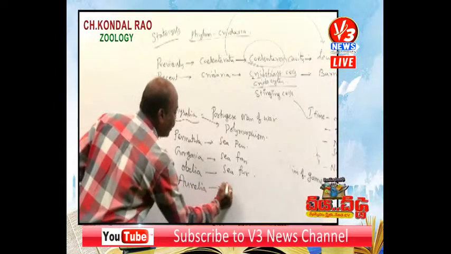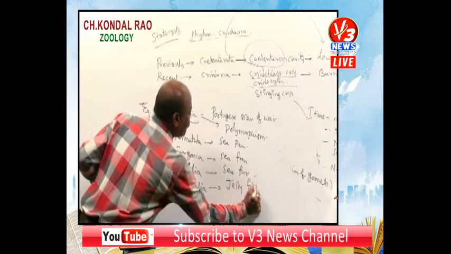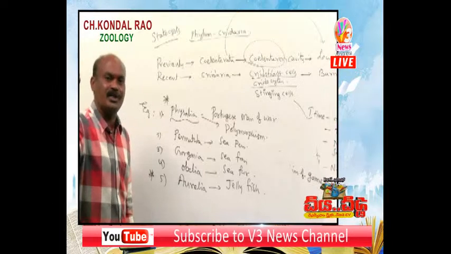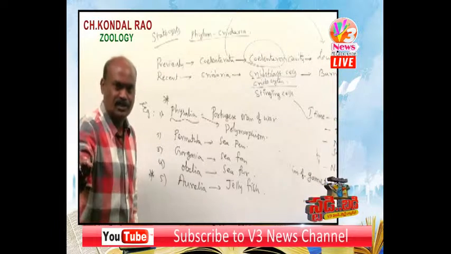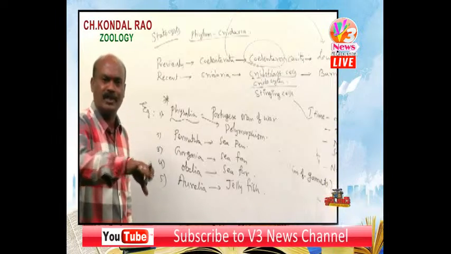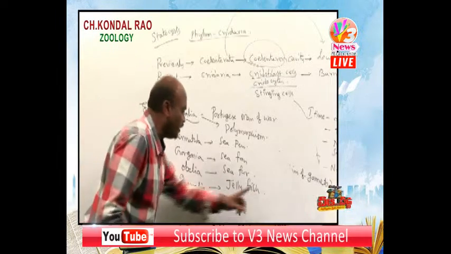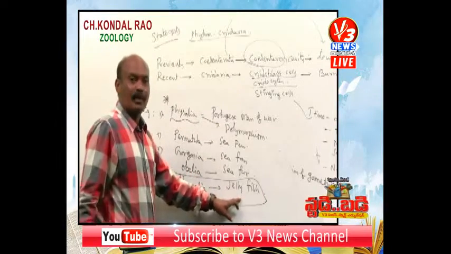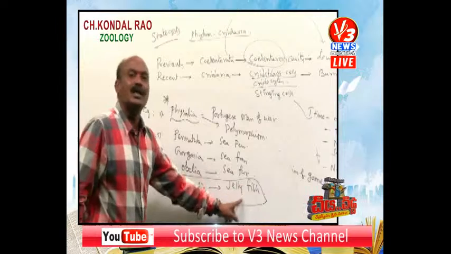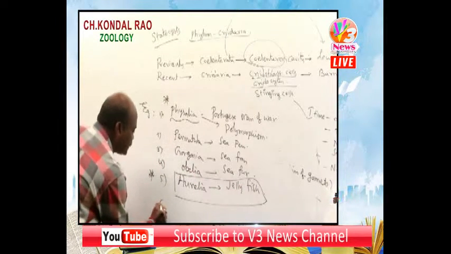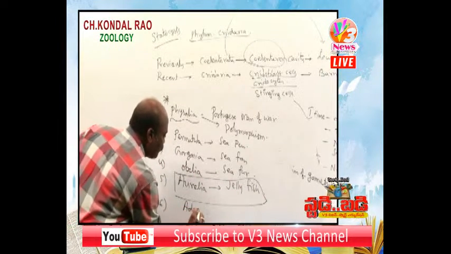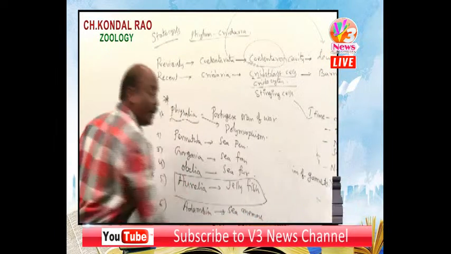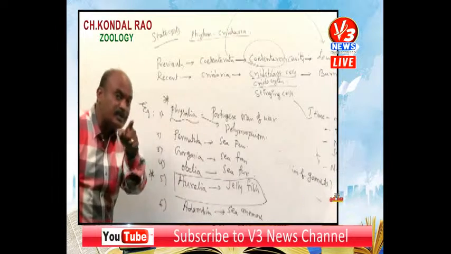Then very important example. Aurelia. It is a jellyfish. This is not a true fish. It is a pseudo fish. Pseudo means false. False fishes. These are not true fishes. Jellyfish. Very important example. Aurelia and also Rhizostoma. These 2 are commonly called jellyfishes. And one more very important example. Adamsia. Sea anemone.